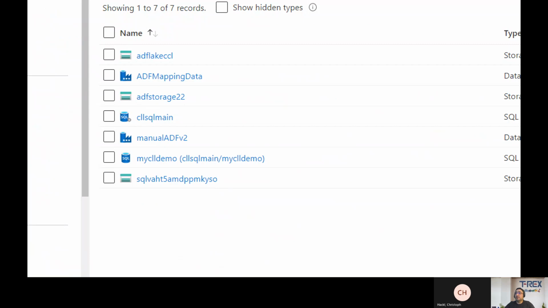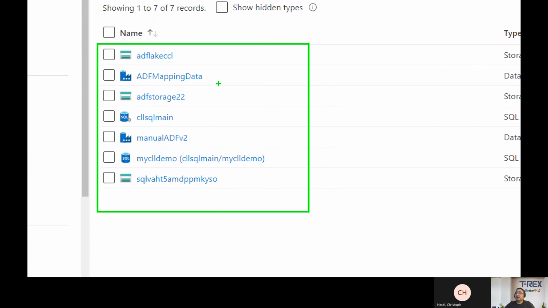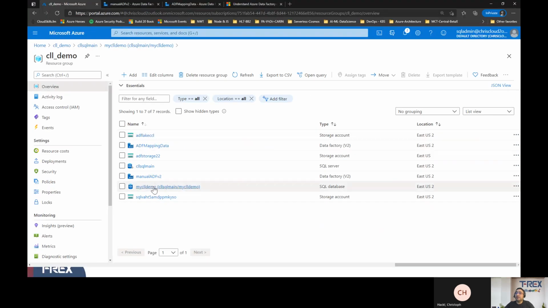I have these 7 resources. Namely, I have 2 Azure Data Factory instances. I have the Azure SQL database that's provisioned, and I have 2 different storages. One of them is a simple blob, and the other one is an Azure Data Lake Gen 2. And you will see how I'm going to use them. All right, so this is what we have here.